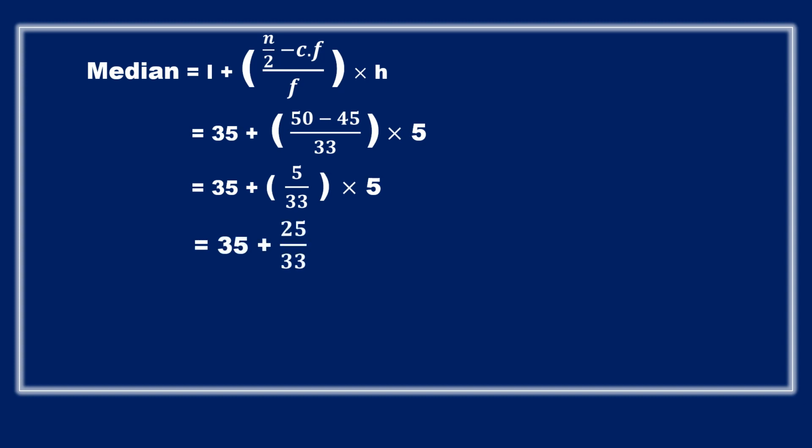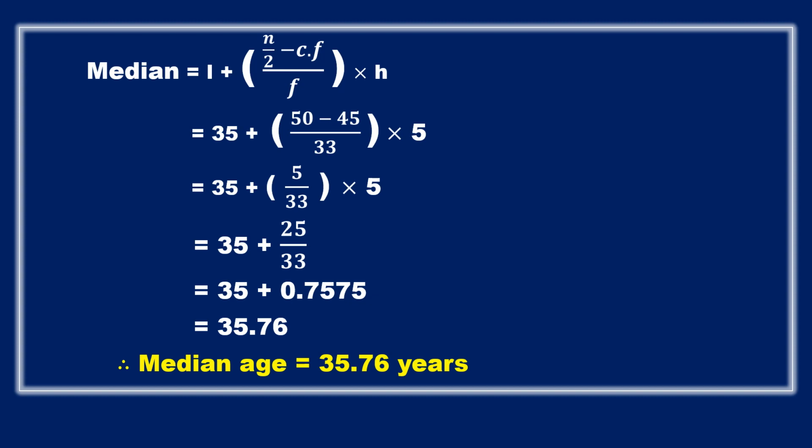So I'll get 35 plus 25, because 5 fives are 25. 25 by 33. Okay, this is a proper fraction, so it will always lie from 0 to 1 only. So I got 0.7575. Okay, now I add these two. 35 plus 0.7575 will give you 35.76, because instead of writing a 4 decimal places value, after the 5 I have 7 which is greater than 5, so I wrote it as 76. Now my median age is 35.76 years. As it is age, it is mentioned with the units, years.